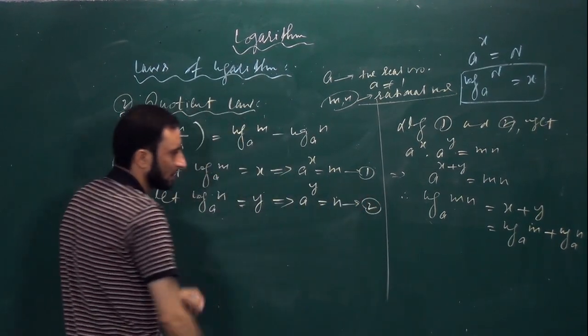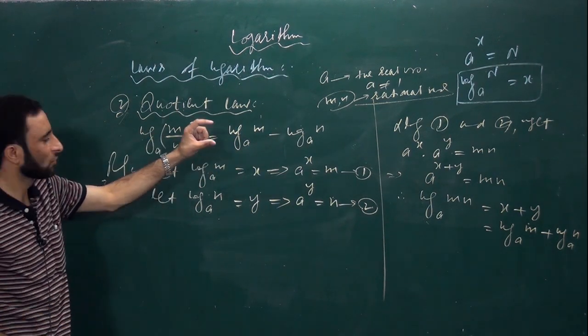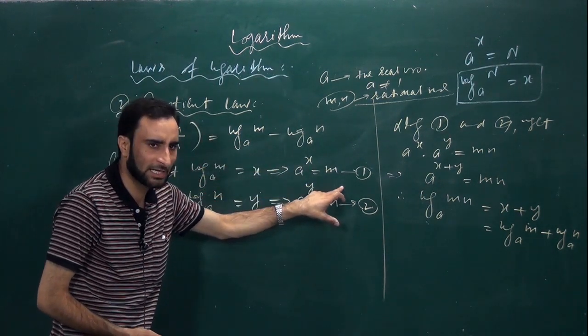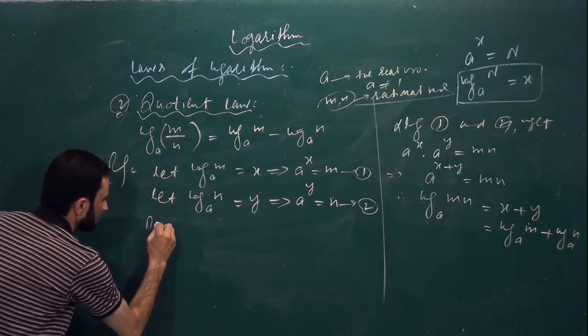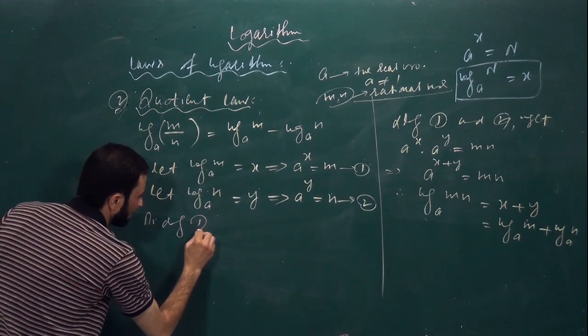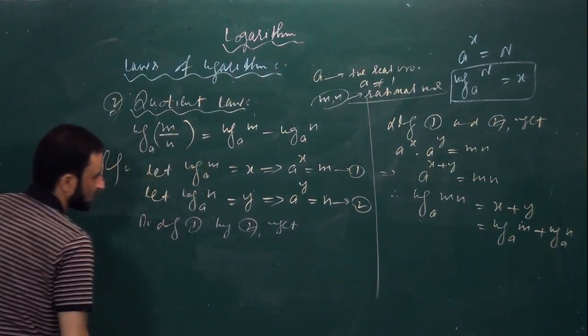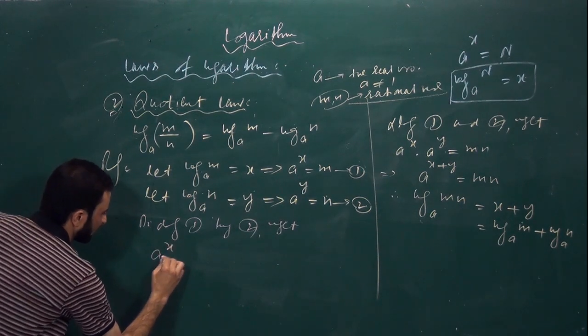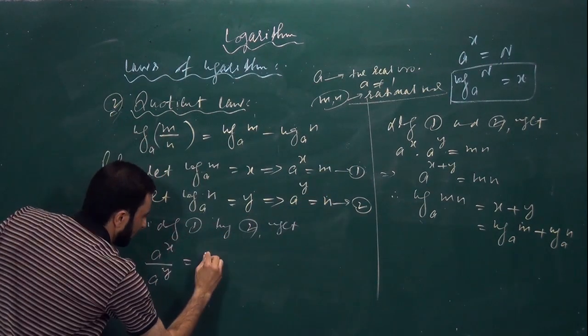Now here in the first law, you multiplied the things there, but here it is something different. You have to divide it. So I will write, dividing first by second, we get a to the power x divided by a to the power y, which will be equal to m by n.